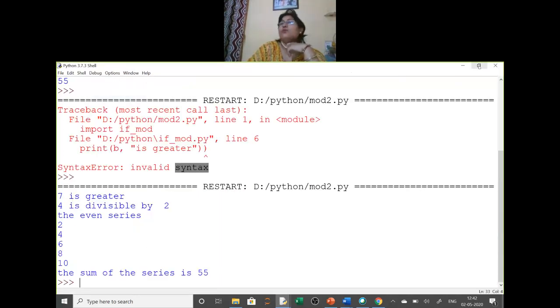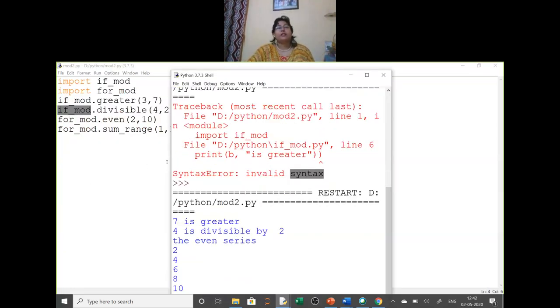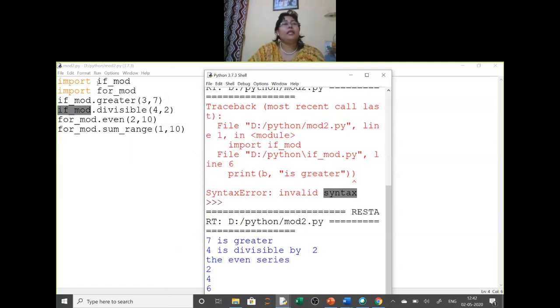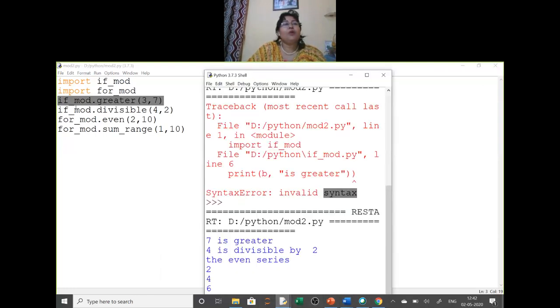Now here, see this output. The first one, what I have done here, I am calling the greater function. So you can see the output here. If I am calling greater, it is showing 7 is greater because I have passed 3 and 7. The second one is the divisible submodule of the if module I am calling. So it is showing 4 is divisible by 2.